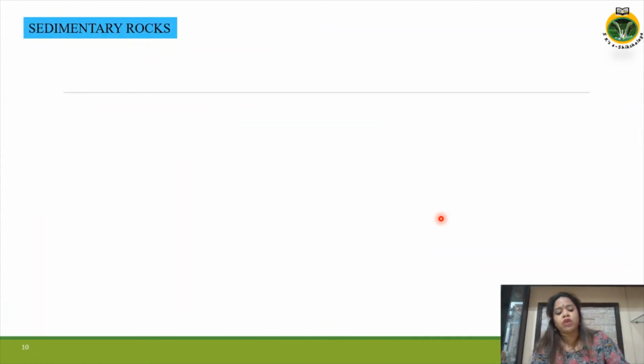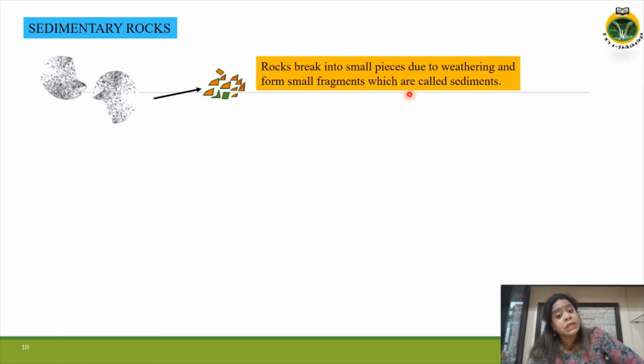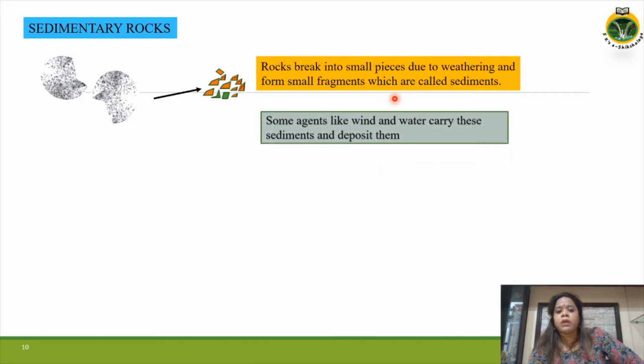Now let's move on to the sedimentary rocks. Rocks are broken down into small pieces due to weathering and form small fragments which are called sediments.